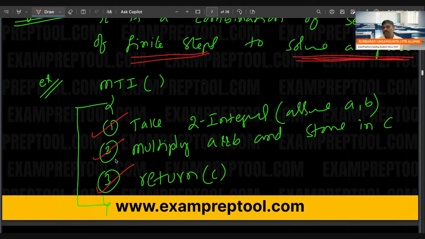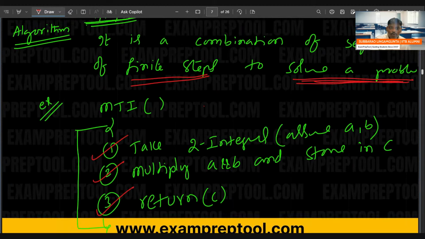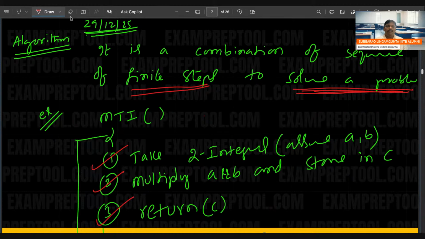After 1, 2. You cannot swap 1 and 2, because how can you multiply A and B without taking them? You cannot swap 2 and 3, because without getting C, how can you return C? You cannot swap 1 and 3, because without taking integers A and B, how can you get C? So mostly order is important. All compulsory, a finite number of steps to solve a problem. I'm writing the definition just for namesake because I have to take care of all the people. So the algorithm definition I have written, followed by one example.